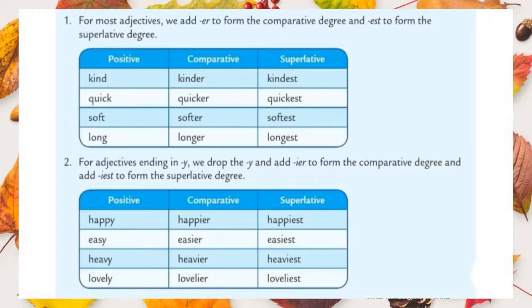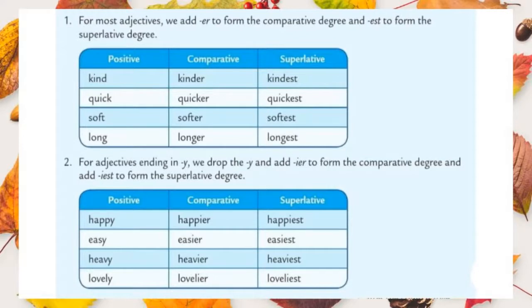If an adjective ends with the letter y, we should remove the letter y and add ier to form the comparative degree and iest for superlative degree. Look at the first example. The first one is happy. The last letter is y. What we do? We remove the letter y and add ier to form the comparative degree and iest for superlative degree. So the answers are happy, happier, happiest.